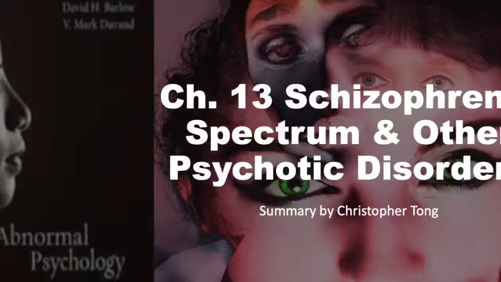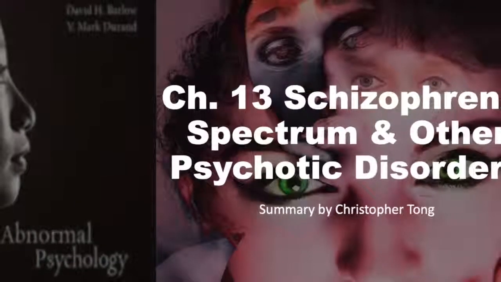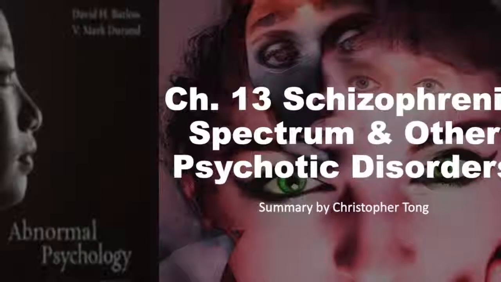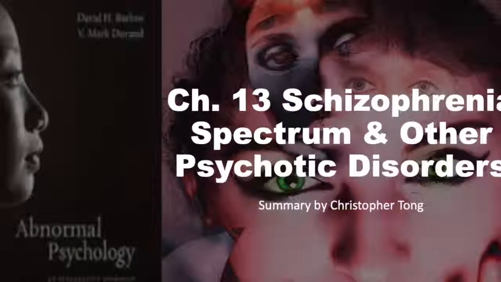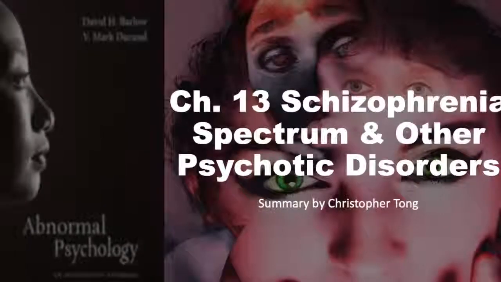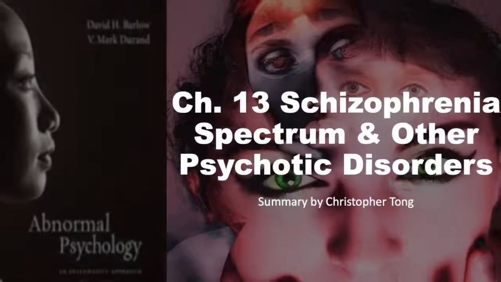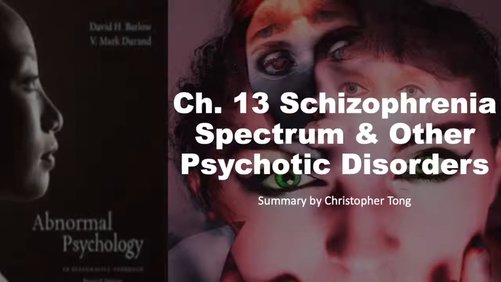Chapter 13: Schizophrenia Spectrum and Other Psychotic Disorders. This is a summary of Barlow and Durand's 7th edition Abnormal Psychology textbook, An Integrative Approach.